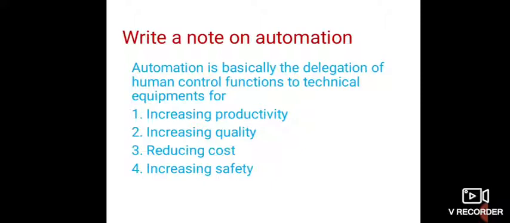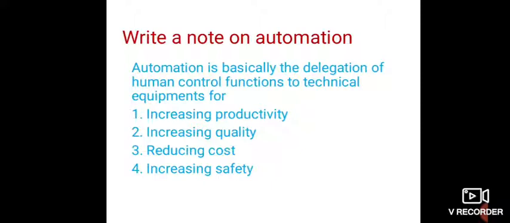carrying out the functions carried out by the human being by the machine, or replacing the human work by a machine. So in automation, the machine is used to produce something in the production, and the operations of the production is fed to the machine in the form of a program, and according to the program the machine will carry out the task. So what are the advantages of this automation is increasing productivity.